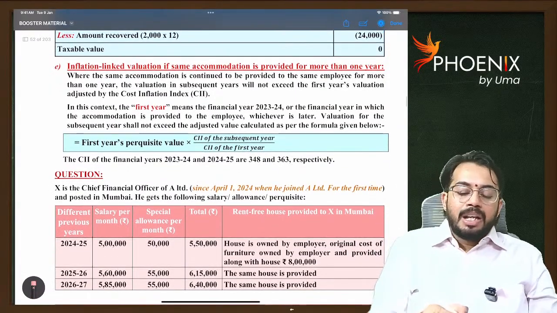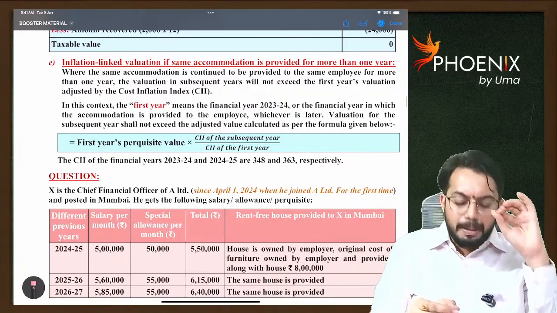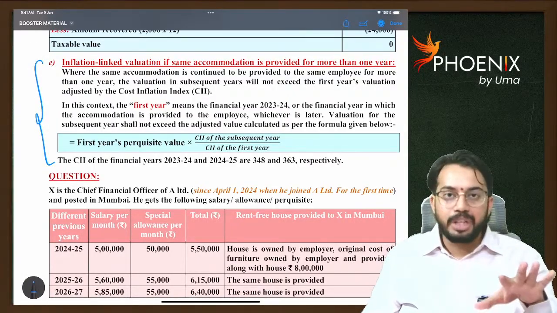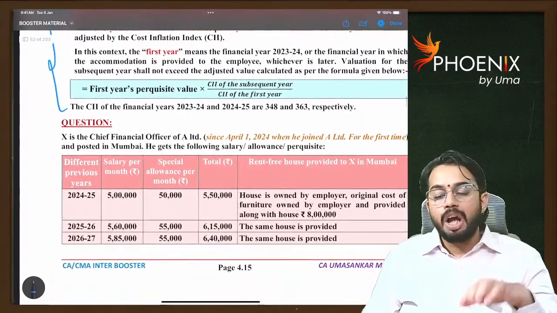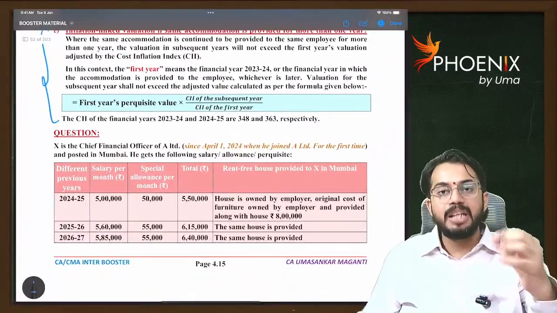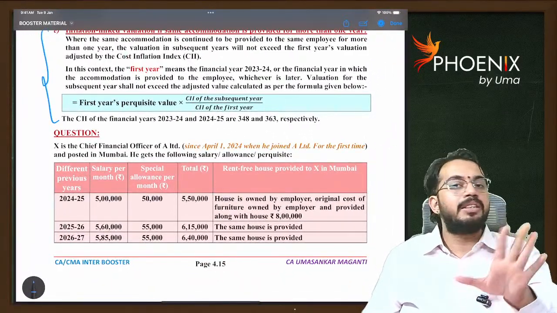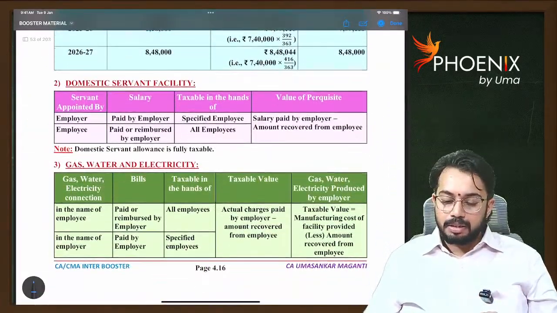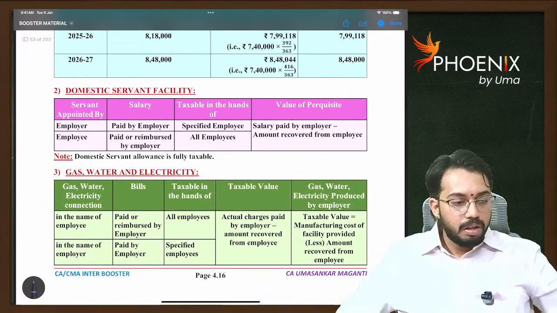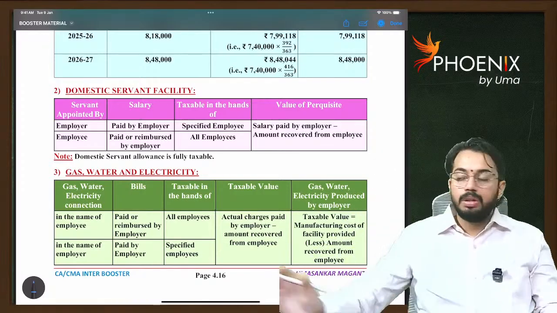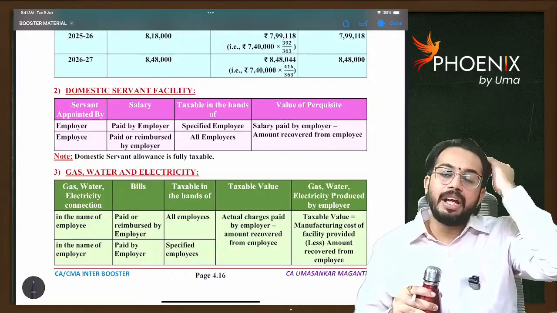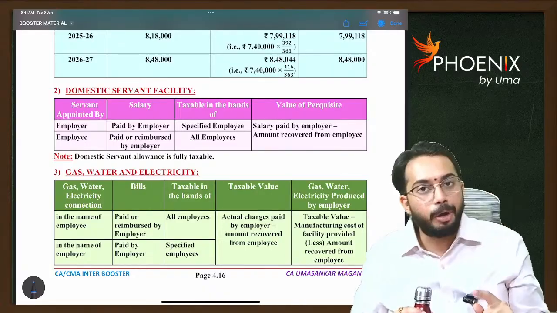If you have listened to my booster series, you would have understood this concept through this revision. If you do not understand, along with the problem I have explained in the booster series, watch it once; hardly it will take some 10 to 15 minutes. Okay. Rent-free accommodation is very, very important from the examination point of view. Don't skip.